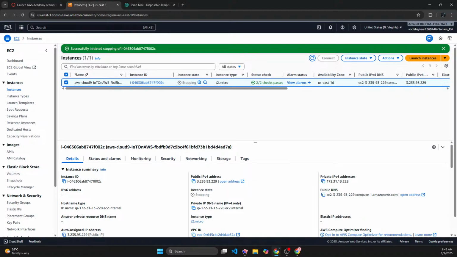Anyway, moving on to AWS IoT Device Defender now.